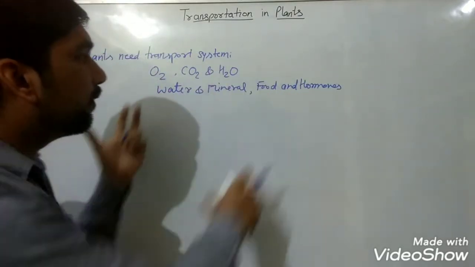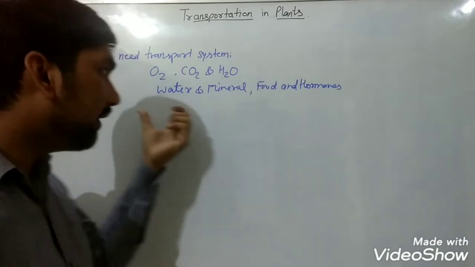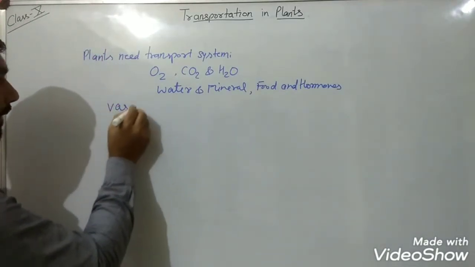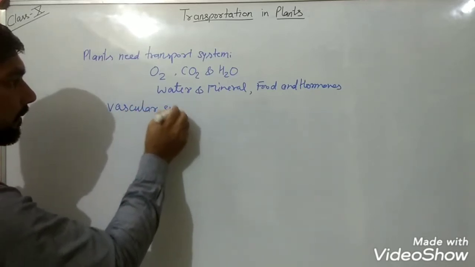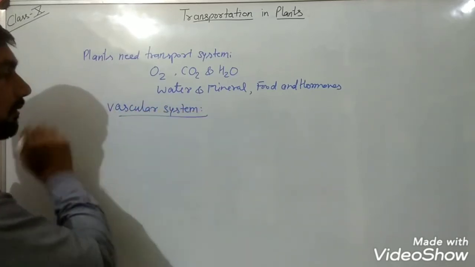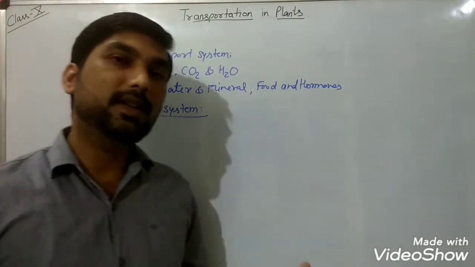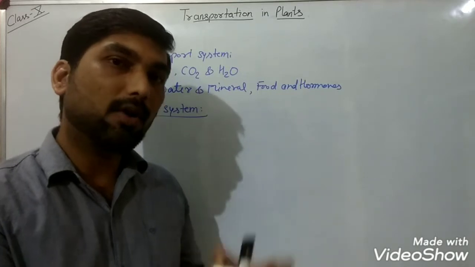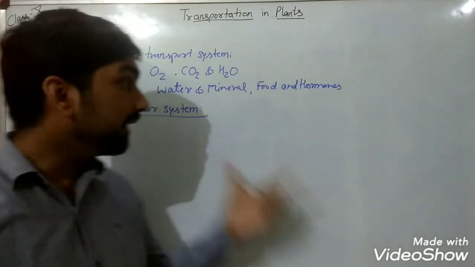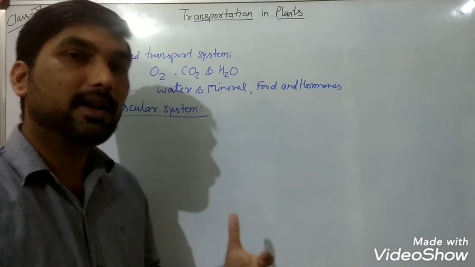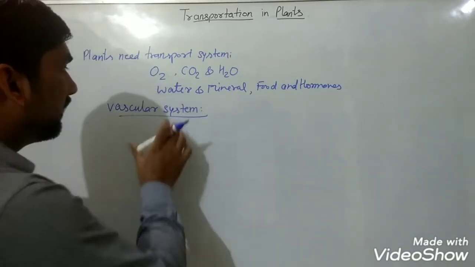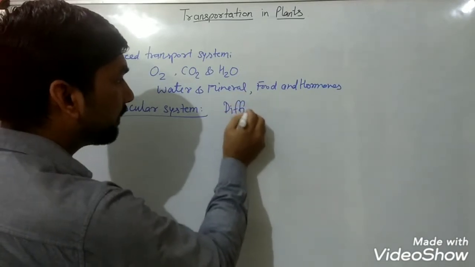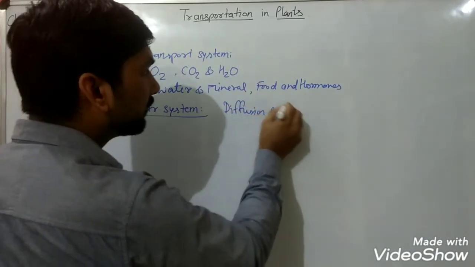For the transportation of these substances, they need a well developed system, and that system is known as the vascular system. But as you have seen, in animals a pumping organ is present, that is the heart, but in plants that organ is lacking, and thus transportation is done by normal diffusion and the osmosis process.